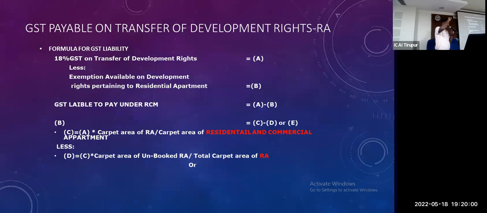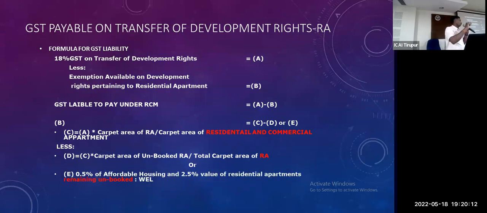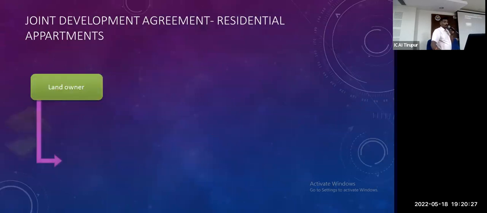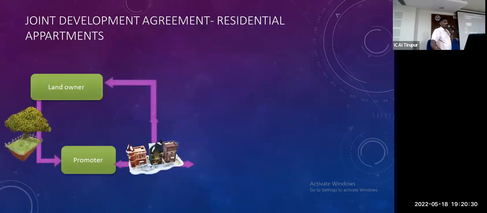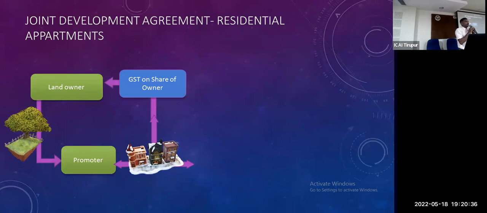First, the carpet area of the residential apartment divided by the total residential and commercial carpet area; from that, reduce only the residential, and the unbooked carpet area. I have an example, we will discuss it a little later. So simple, we have to look at it as a reverse formula: total exemption, out of which we have to nullify two different things. The landowner gives to the promoter the share of the owner, on which we have to pay RCM. Now the landowner has transferred to me, and I have to pay under RCM. I return the land, and I have to pay under RCM. So I have to deduct something.